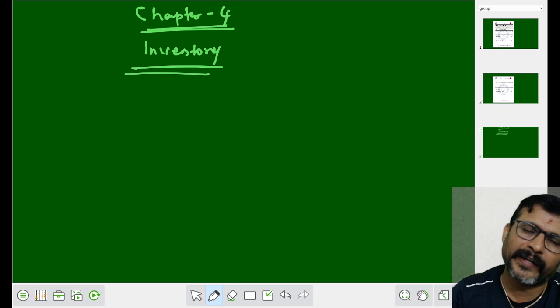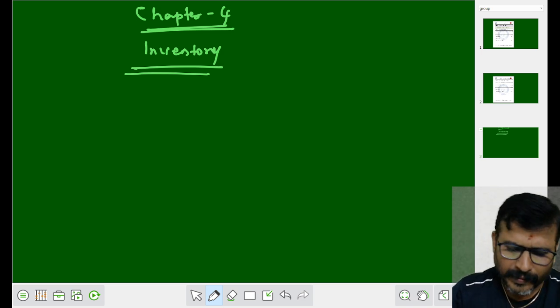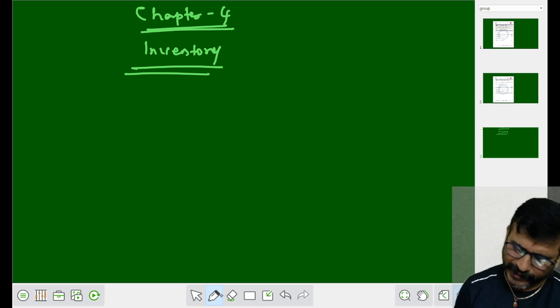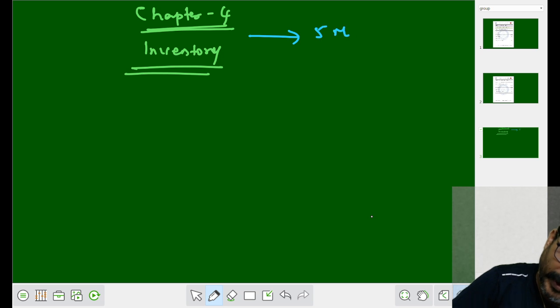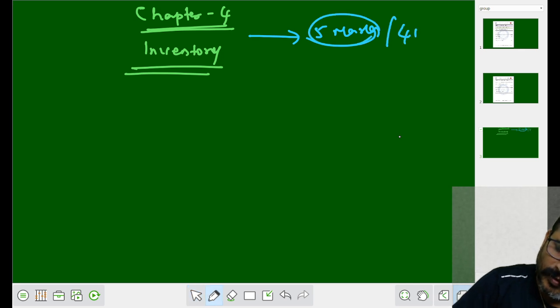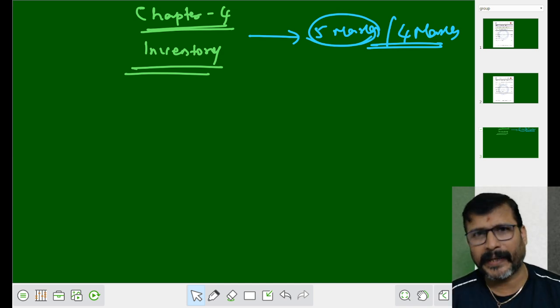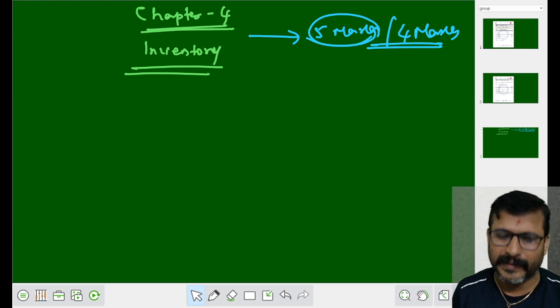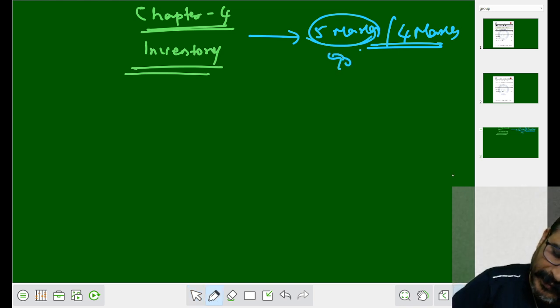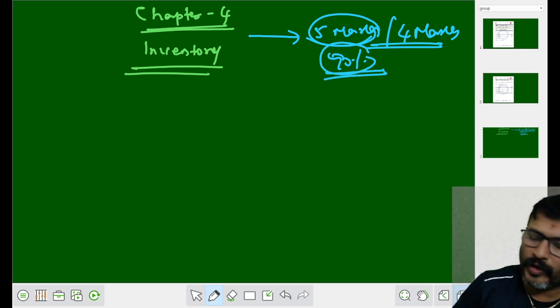It is Inventory. My dear student, it is a chapter for CA Foundation mainly for 5 marks, if not for 4 marks. Sometimes you may get it for 10 marks, but in a very rare case. 90% of the time it is a chapter for 4 or 5 marks.